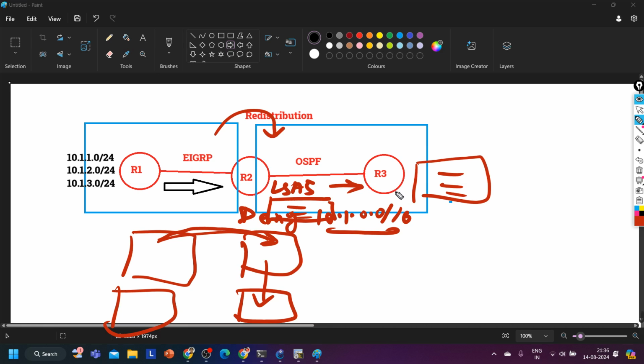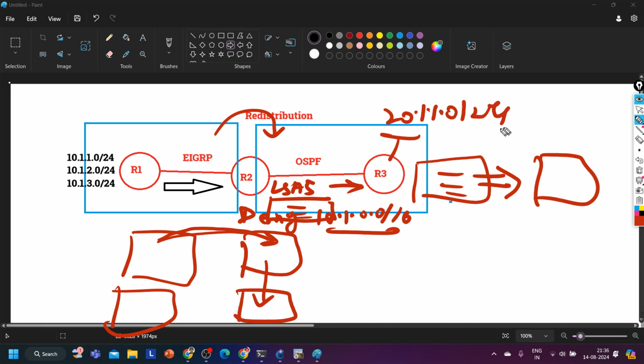Sorry, in the in direction. So here the router has not filtered it, right? But while copying these routes in the routing table, it will perform what? Filtering. So let's suppose here I have one subnet, 20.1.1.0/24, and here I am denying 20.1.1.0/24 and applying this route filtering in OSPF. Now tell me, will R3 advertise the 20 network to router number 2?